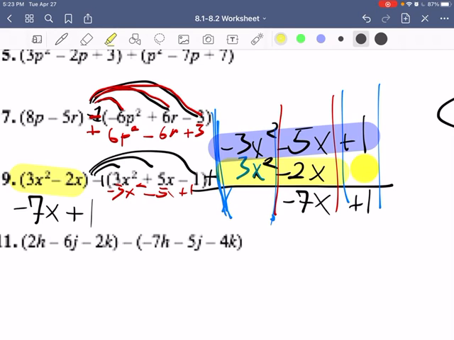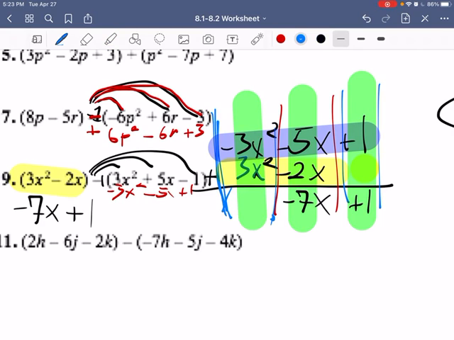So now that these are in lanes, I pretty much just have to add to get to my answer. You'll notice that negative 3x squared and positive 3x squared are exact opposites of each other, so they're going to cancel out. Then we've got negative 5x minus 2x, and that gives us negative 7x. Then we've got positive 1, not added to anything else, so that's where we get our answer, negative 7x plus 1.